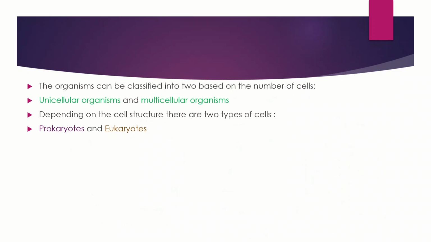Prokaryotic cells are mainly found in single-celled or unicellular organisms, whereas eukaryotic cells are present in multicellular organisms. Thus, multicellular organisms are called eukaryotes, and unicellular organisms are called prokaryotes. We can look into more in other slides.